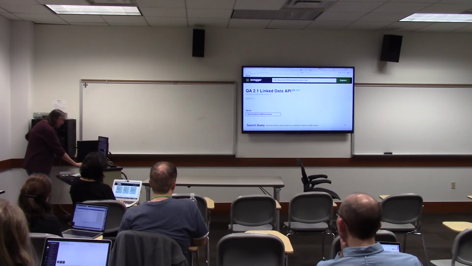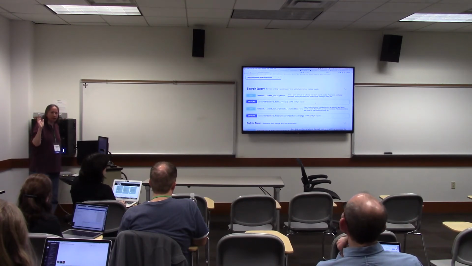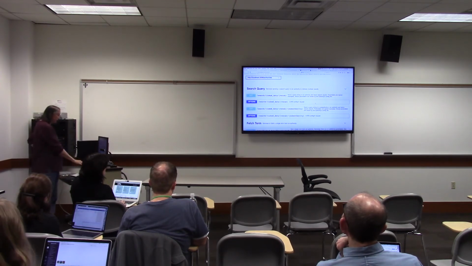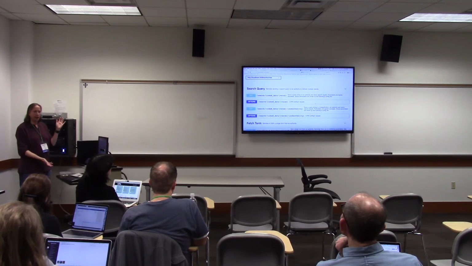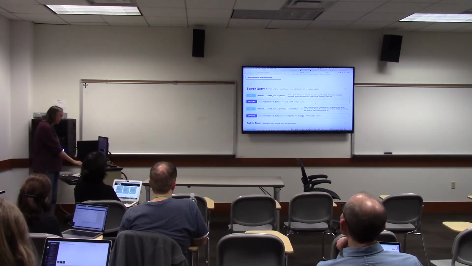And so I added Swagger documentation. Anyone used Swagger already? Seen it? It's really pretty cool. So it has basically a JSON file that you define the structure of your API in, and then it provides this UI. So I didn't have to write any of this UI. I got this for free.